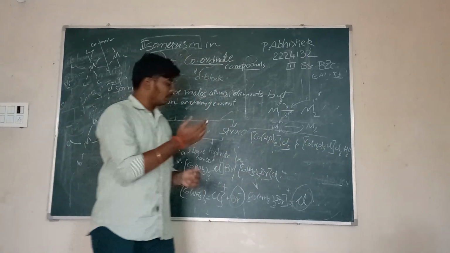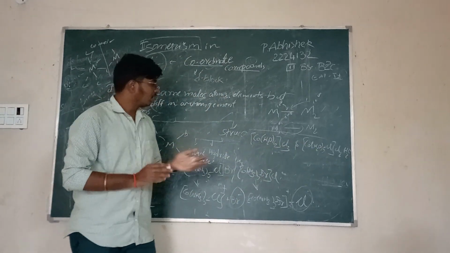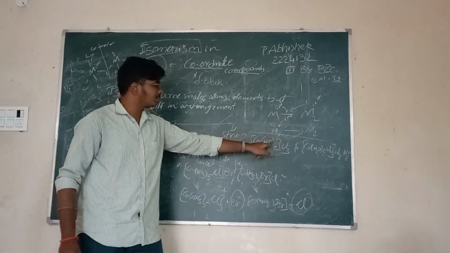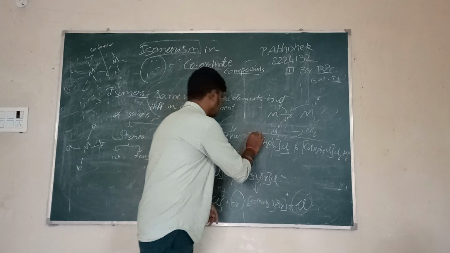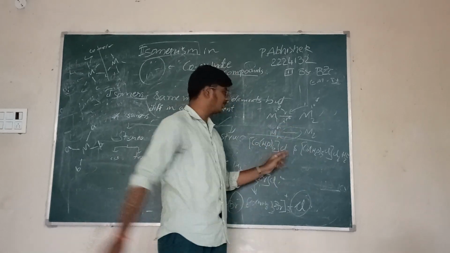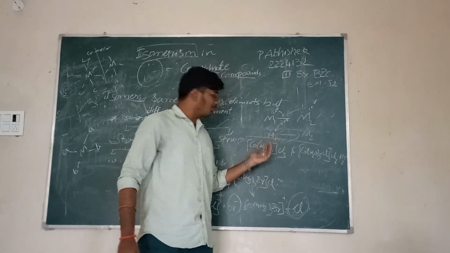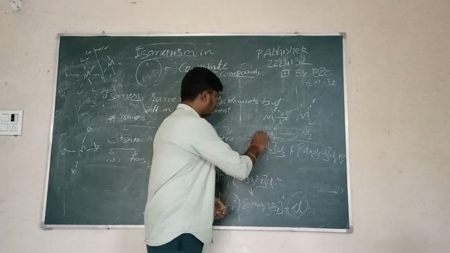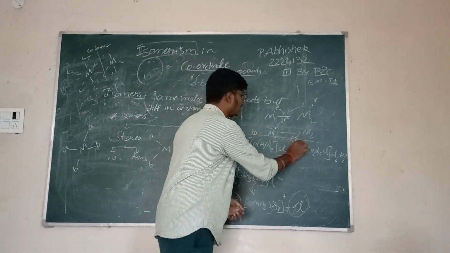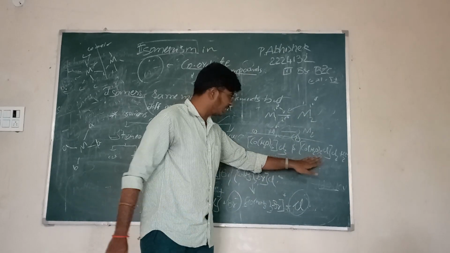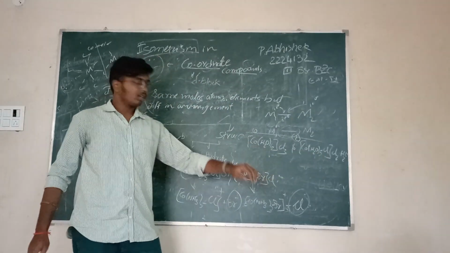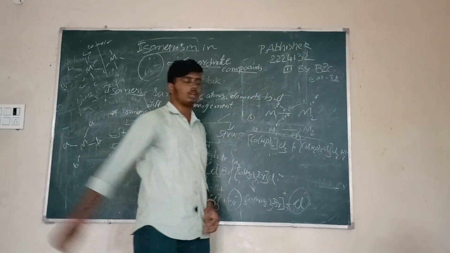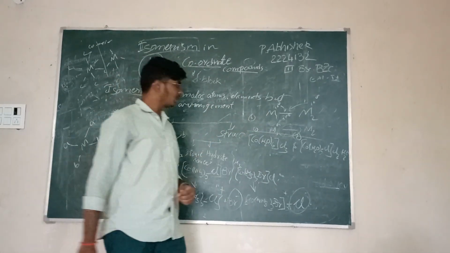But the difference between them is that if it splits into ions, Cl minus and H plus are present. This whole coordination sphere consists of positive charge and negative charge, and the number of water molecules present in the coordination sphere is 6 in the first compound, whereas in the second compound it is only 5. Even though they have a total of 6 water molecules, the distribution of water molecules within the compounds differs.